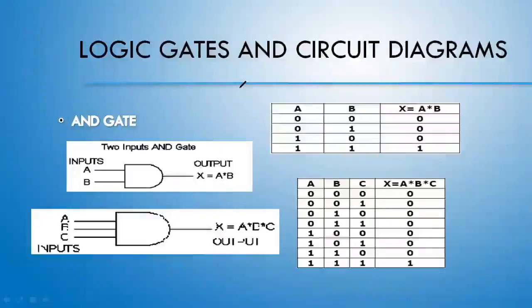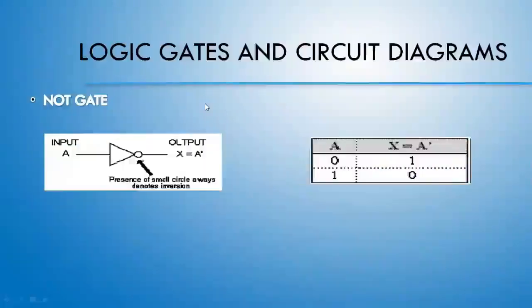Our third gate, and this is the third and the last basic gate. Otherwise, after that we are going to have the gates that are the extended form of all these 3 gates. Third gate is known as NOT gate, and NOT gate is nothing, it is just the inverter. Whatever the input we are having from the input line, it will revert it. So if I am providing you 0, the output will be 1. If I am providing the input 1, the output will be 0.